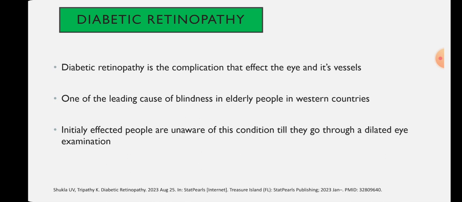Okay, that's one thing. Another is type 2, where cells become resistant to insulin. Even though there is a good amount of insulin production, the cell is not opening that receptor to bind insulin, which would allow glucose to enter. So that's why glucose remains in the bloodstream and that leads to elevation of glucose level.